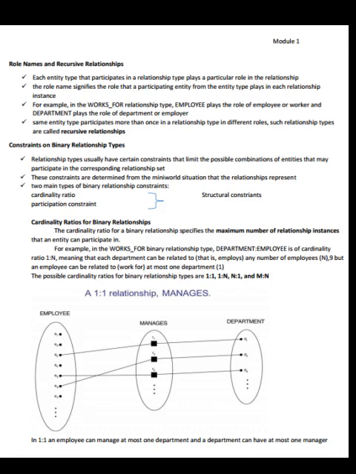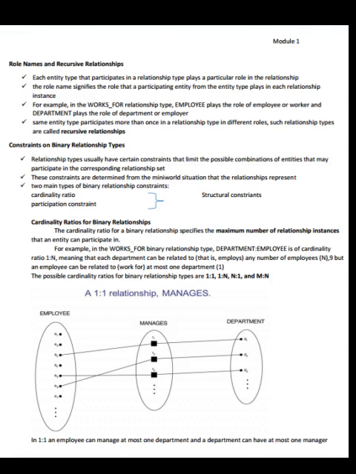Each entity type that participates in the relationship type plays a particular role in the relationship. The role name signifies the role that a participating entity from the entity type plays in a relationship instance. For example, in the works for relationship type, employee plays the role of employee or worker, and department plays the role of department or employer. The same entity type may participate more than once in a relationship type in different roles. Such relationship types are called recursive relationships.